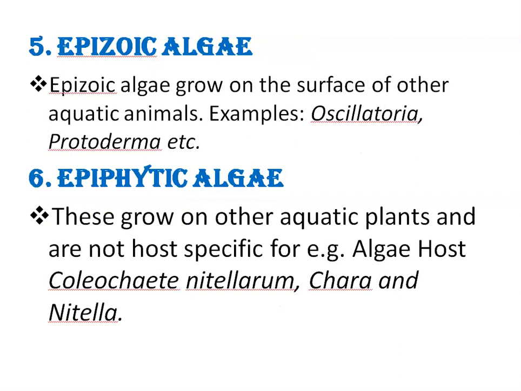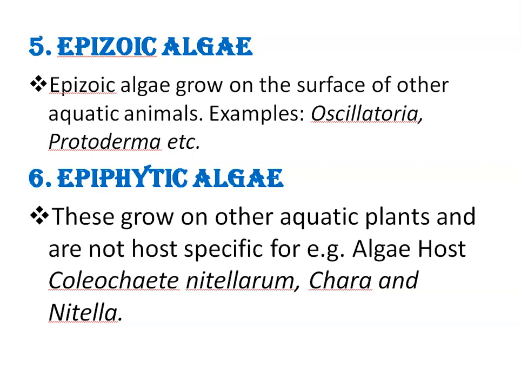Another next type of algae is epizoic algae. Epizoic algae grow on the surface of other aquatic animals. Example, Oscillatoria, Protoderma, right? Then epiphytic algae. Epiphytic algae grow on other aquatic plants and are not host specific.